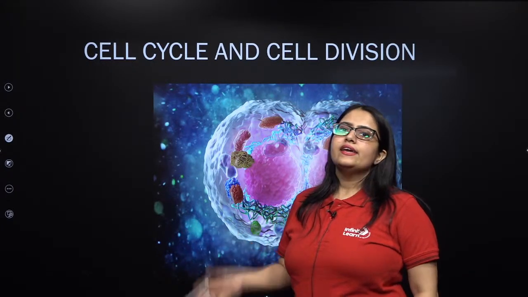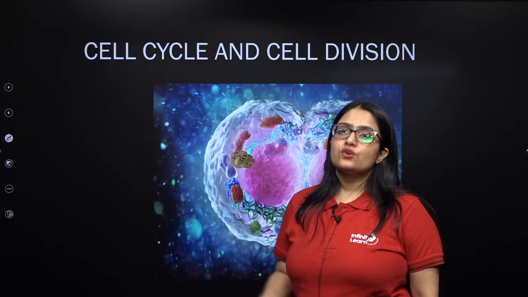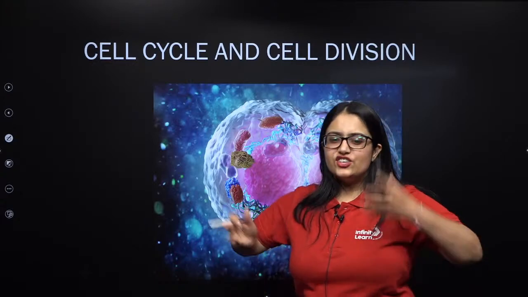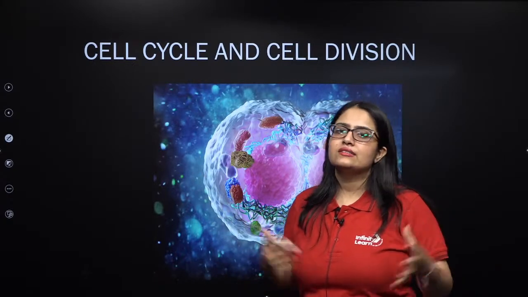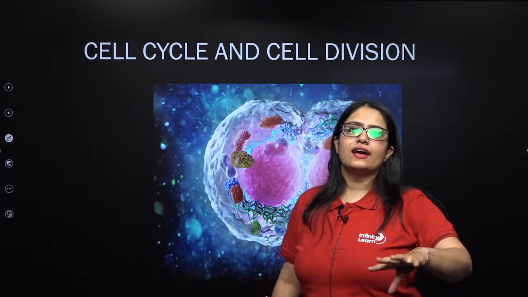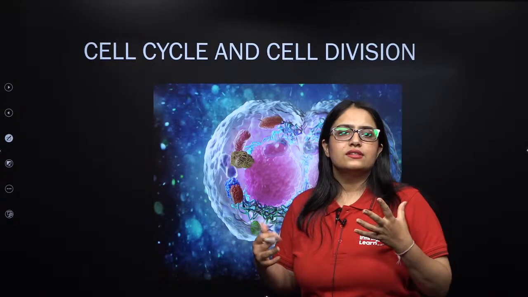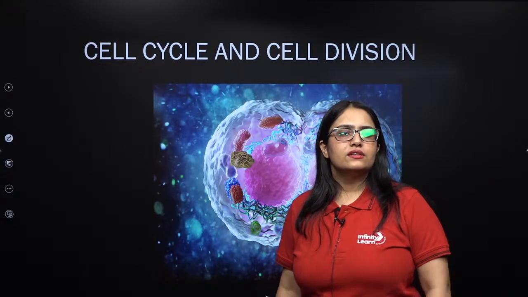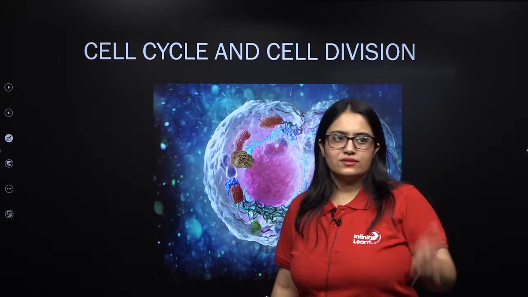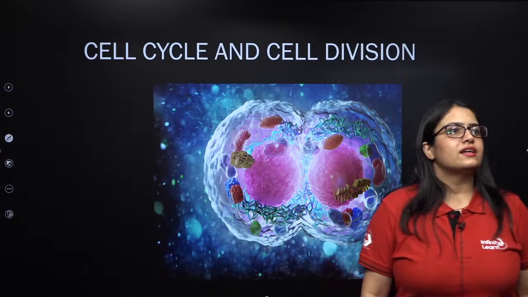Remember, NTA has the history of repeating questions. They re-repeat the questions they have already given by changing the pattern, changing the sentence, changing the style of asking. But concept वही रहता है, बस स्टेटमेंट बदल देते हैं, क्वेश्चन पूछने का तरीका बदल देते हैं, आंसर को क्वेश्चन बना देते हैं, क्वेश्चन को आंसर बना देते हैं. So these are very important questions, must-do questions in cell cycle and cell division.